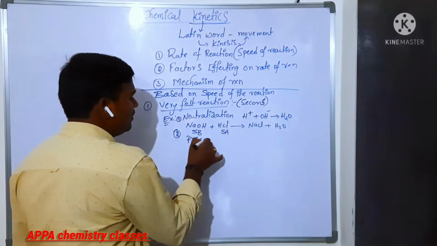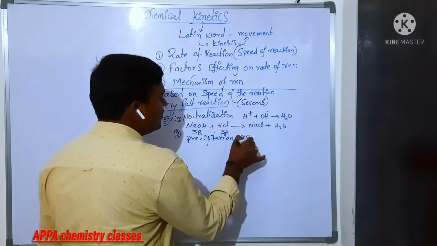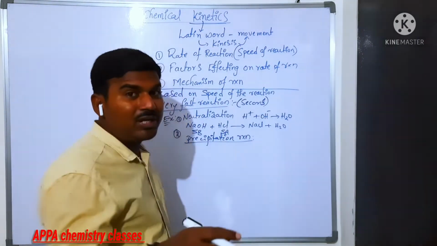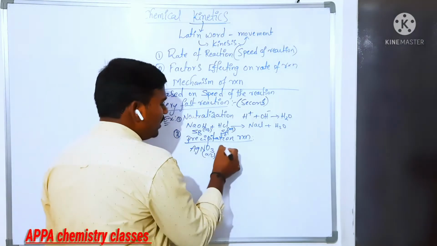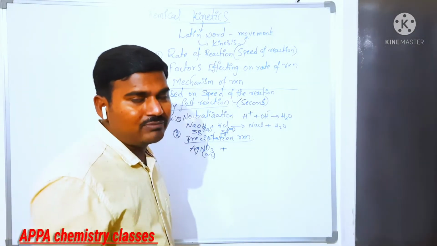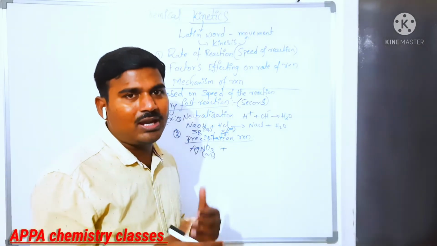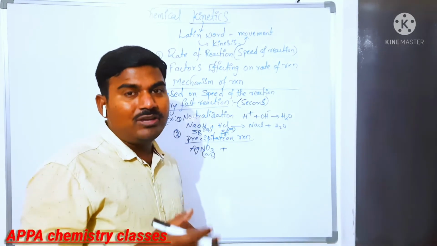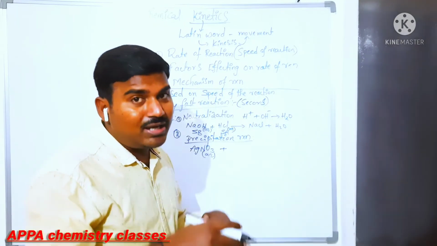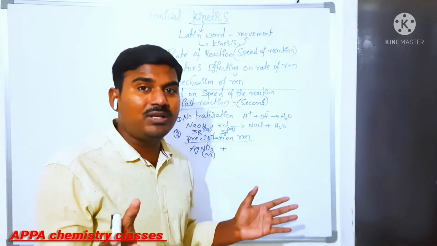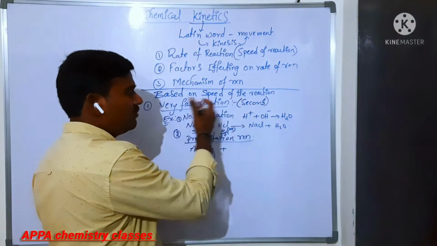Next is the precipitation reaction. In a precipitation reaction, you can take the example of precipitation of silver chloride, a white colored precipitate. How do you get that white precipitate? In aqueous state only, the rate of reaction will be very high. In solid state or in their purest form, they have fewer free ions, so the reaction is not complete. When in dilute condition, ions are very free, and those ions can easily exchange from one atom to another.